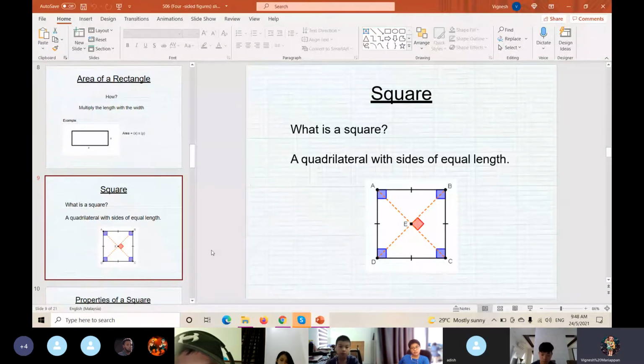Is a square a quadrilateral? Yes or no? Yes. Yes, very good. Why?